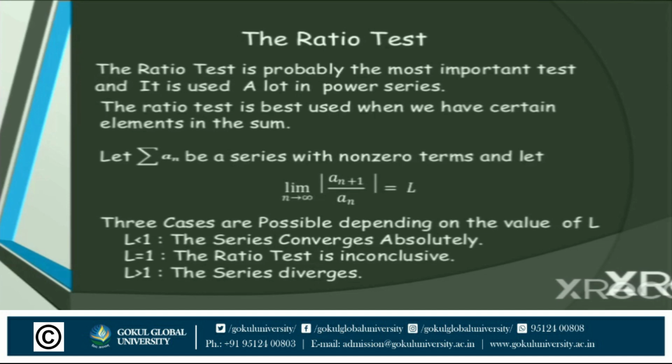There are three things for the ratio test and they totally depend on capital L. Okay, this is clear for the ratio test.